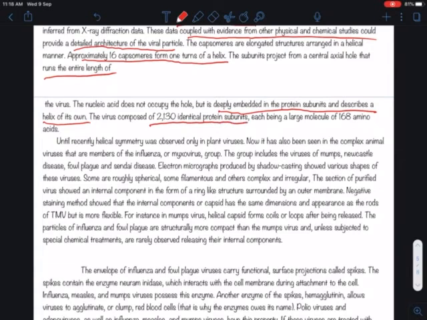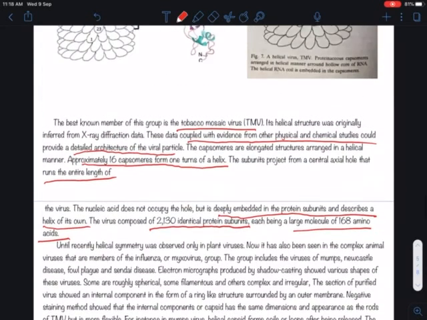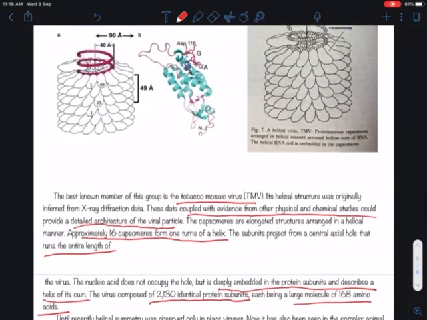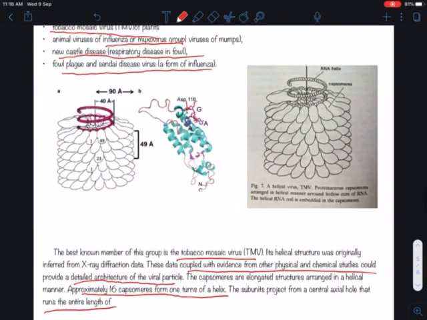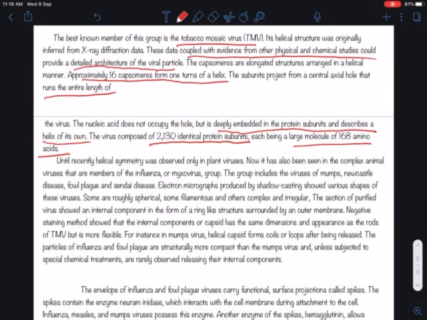The virus is composed of 2130 identical protein subunits, each being a large molecule of 168 amino acids. So here you can say that the nucleic acid is deeply embedded in the protein subunits and describes a helix of its own.